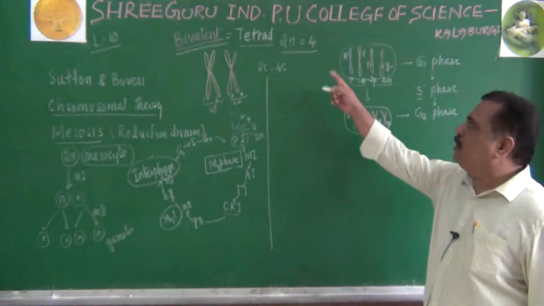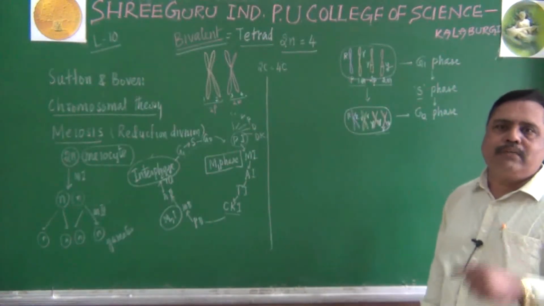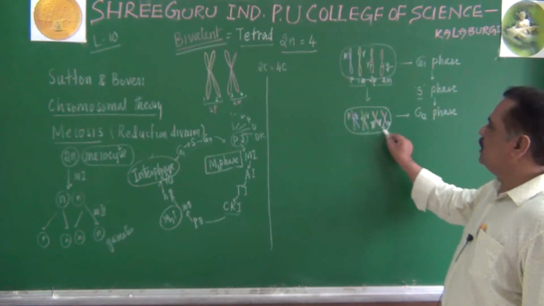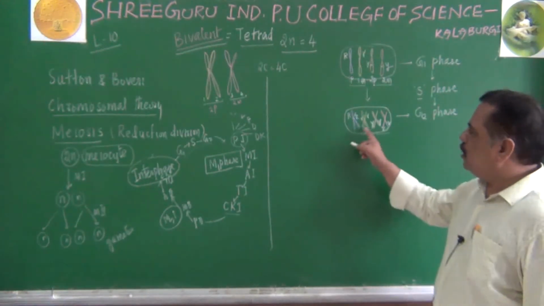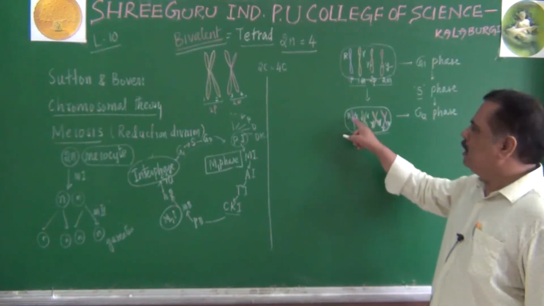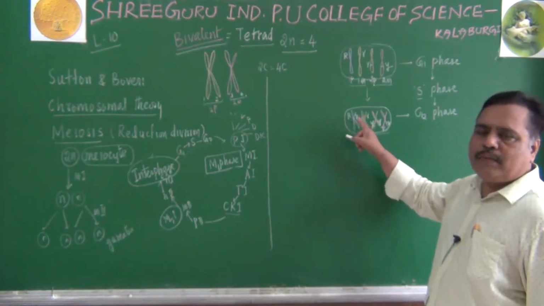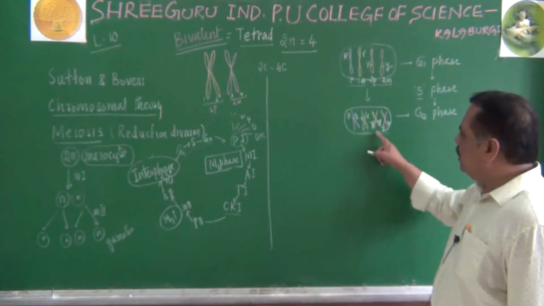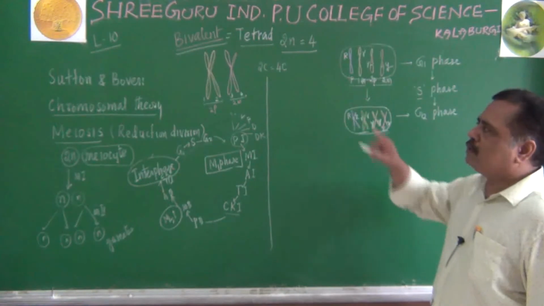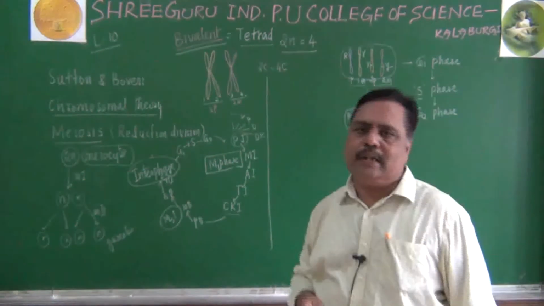In the 2n equals 4 condition, how many bivalents do we have? Two bivalents. This is one bivalent, this is another bivalent. These two are a homologous pair. Why are they a homologous pair? Because they have alleles for the shape only, and here alleles for the color. So they are called homologous chromosomes, a homologous pair, a bivalent and a tetrad.